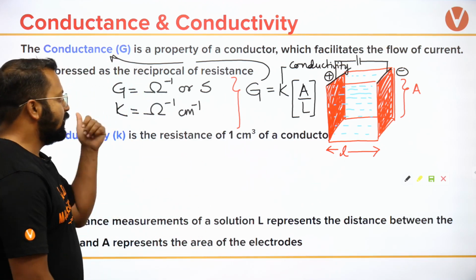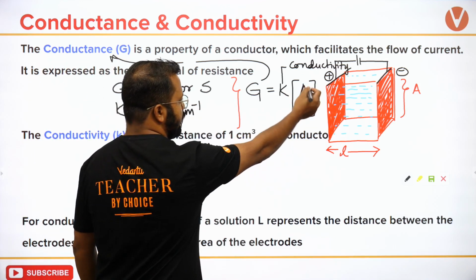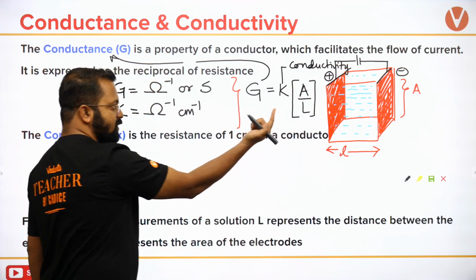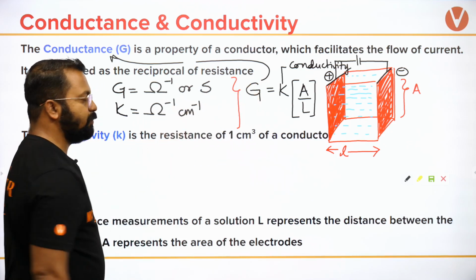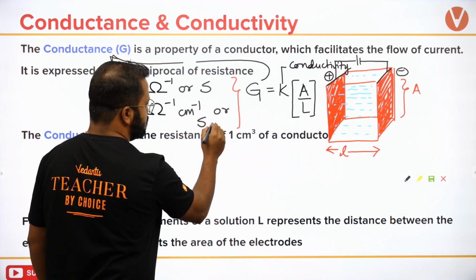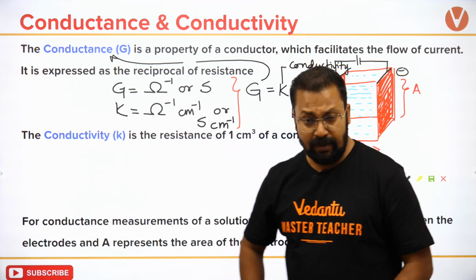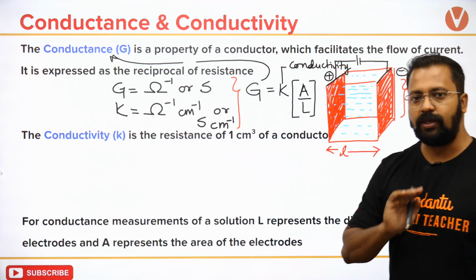So remember कि किसी भी तरह से question आपको पूछा जा सकता है. A is in centimeter square, this is in centimeters, so this will become ohm inverse centimeter inverse, or Siemens centimeter inverse, ये आपका units हो जाएगा.